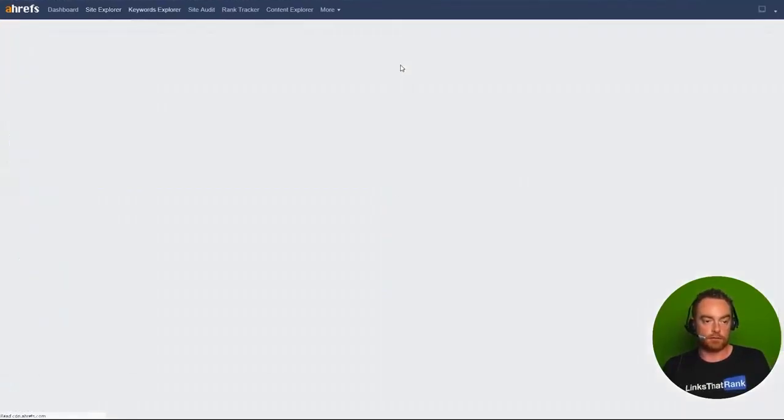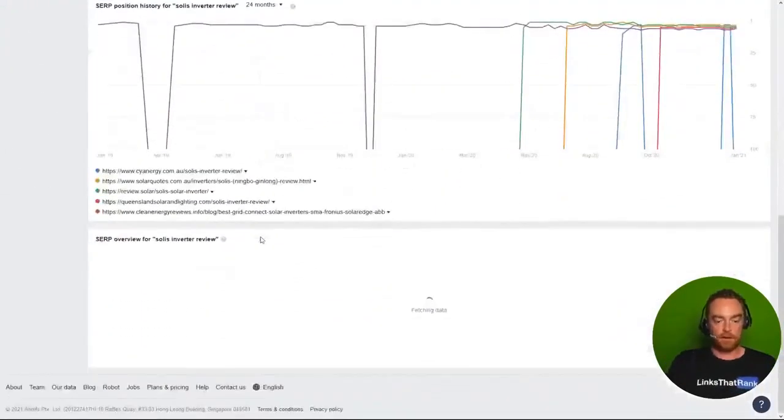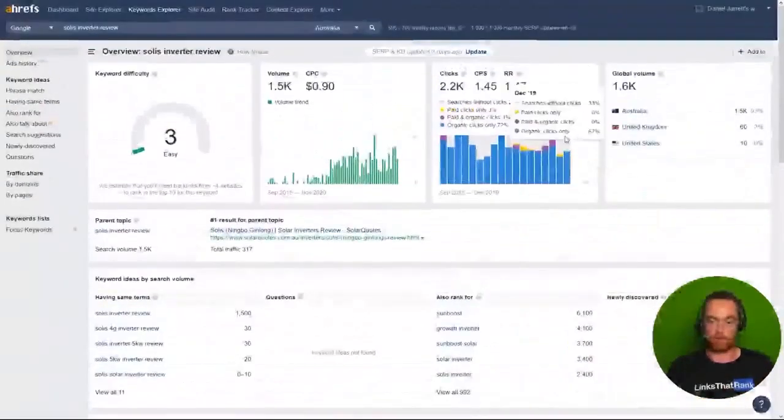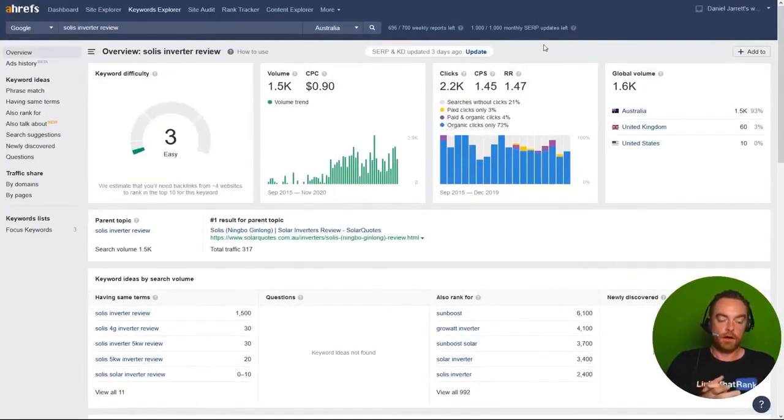So looking at the results of this, you can conclude that only 2 or 3 good links will be enough to break the top 3, if not bring you into the number 1 position, where there's a DR14 ranking with 0 links. We're a DR6. If we put 2, maybe 3 decent links on it, that will be enough to bring it up into the top of the search results. So we need about 10 links to the other page, 2 or 3 here, and then we'd want to build some to the home page as well.